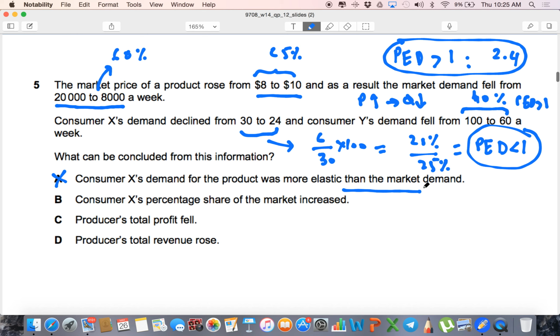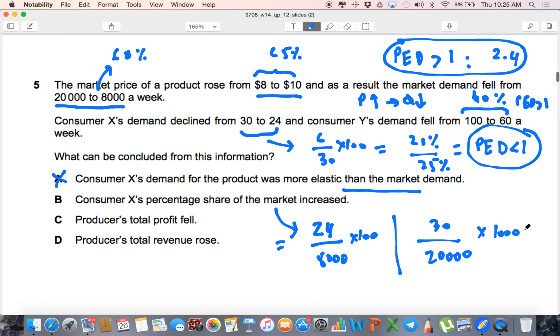Isn't that true? B says consumer excess percentage share of the market increased. So, we can find out percentage share, which is basically his share right now divided by total market share, which was 8,000. And what was it previously? It was 30 over 20,000. So clearly you can see that this goes down by 6, but this goes down by 12,000. So clearly his market share, can somebody find 24 over 8,000 times 100 and 30 over 20,000 times 100?